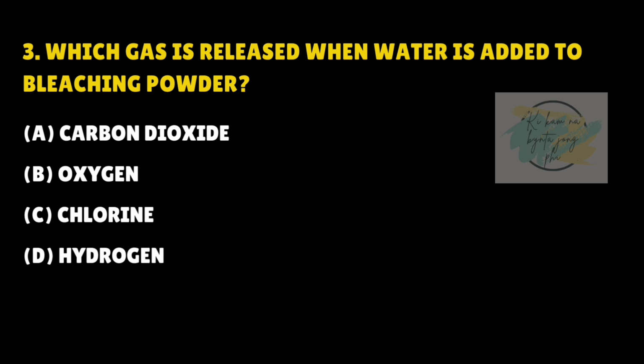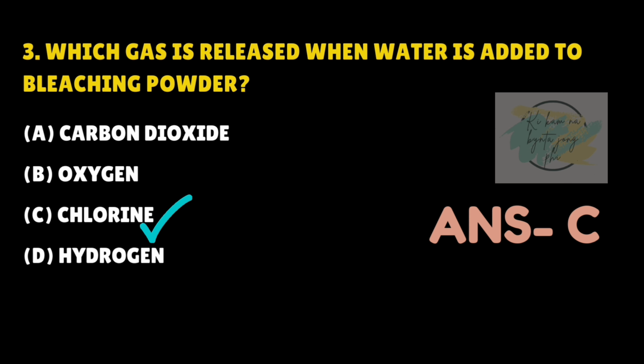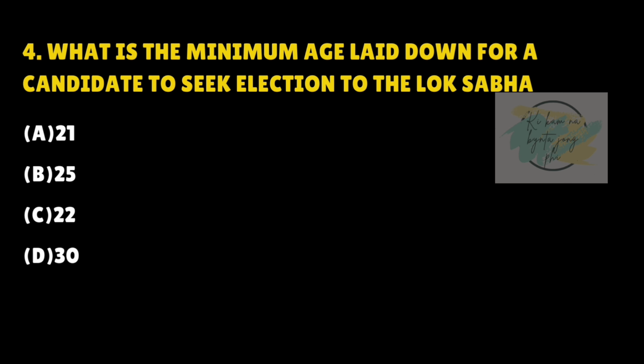Which gas is released when water is added to bleaching powder? Answer is C. Chlorine. What is the minimum age laid down for a candidate to seek election to the Lok Sabha? Answer is B. 25.